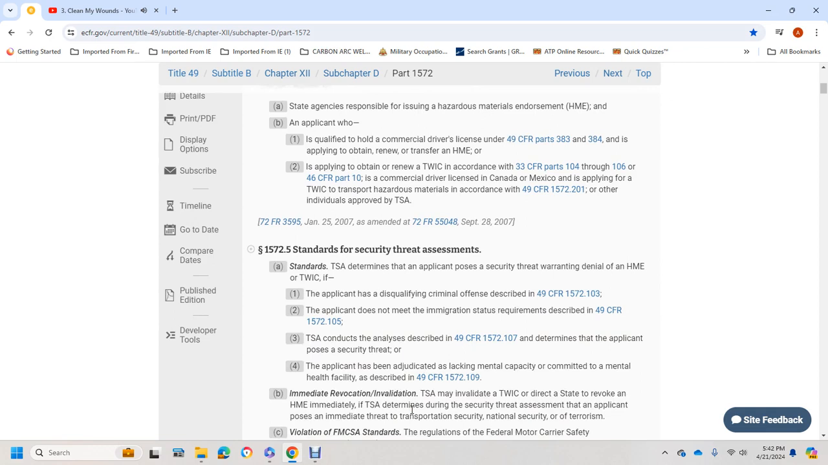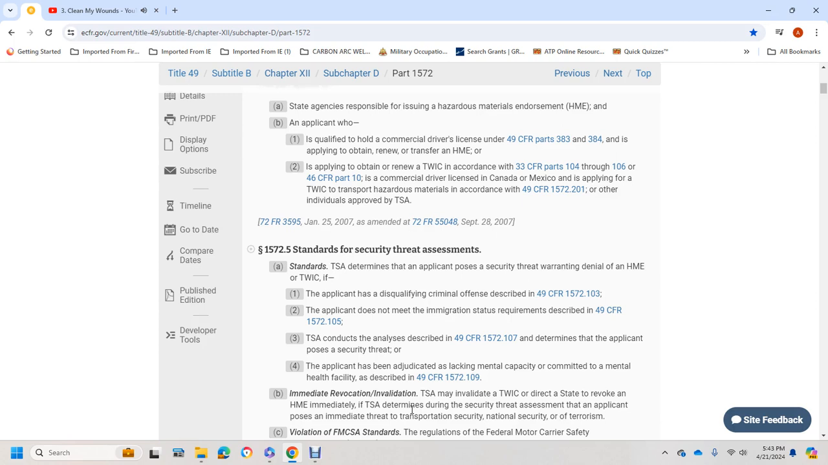1572.5, Standards for security threat assessments. TSA determines whether the applicant poses a security threat and warrants denial of the hazardous materials endorsement or transportation worker identification card if the applicant is disqualified on an offense as described in Title 49 CFR 1572.103, or does not meet the immigration status requirement as described in Title 49 CFR 1572.105.